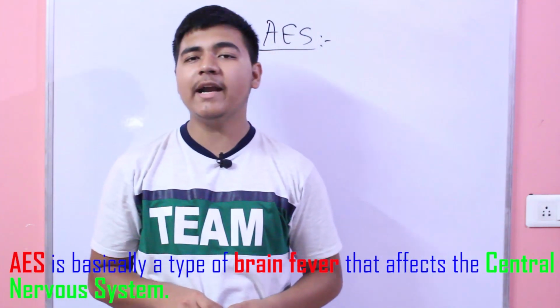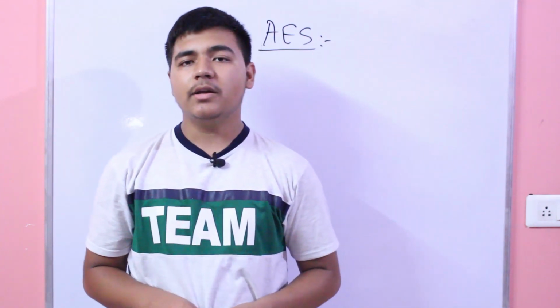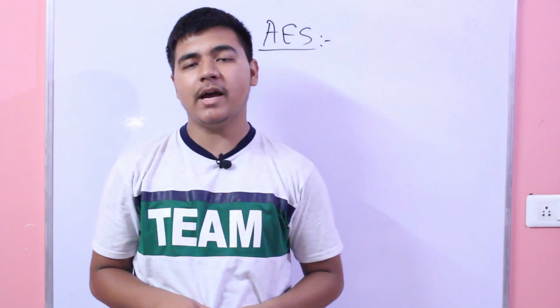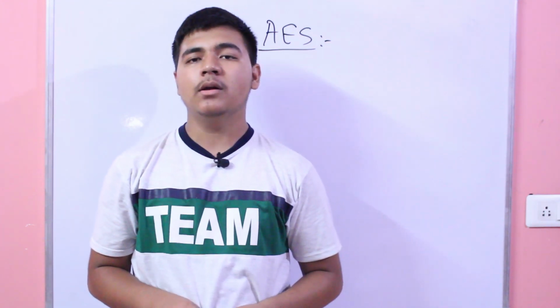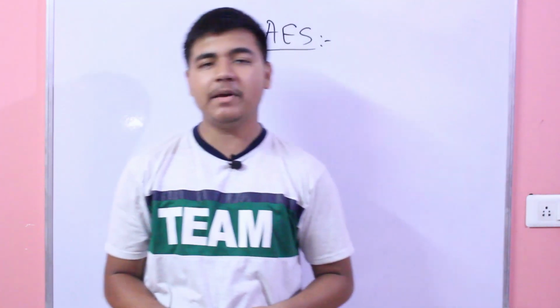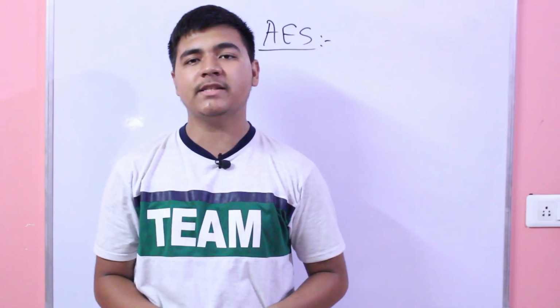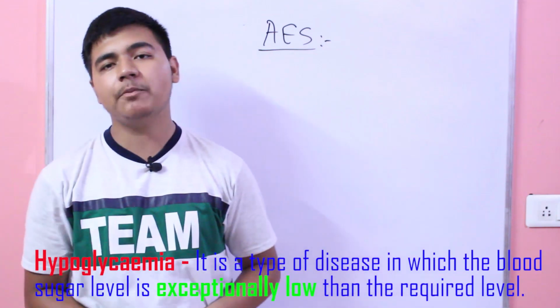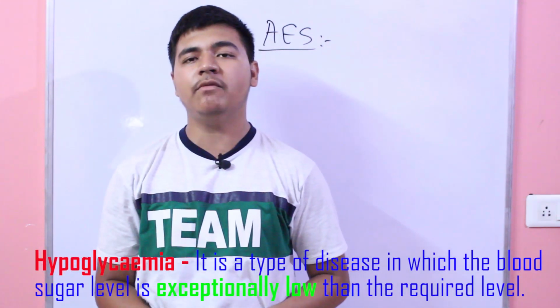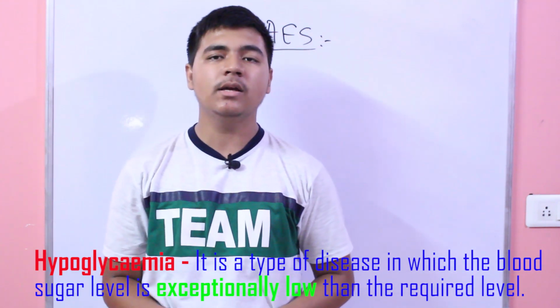What is AES? AES is basically a syndrome that affects the central nervous system, mostly in children or young adults. It hampers the neurological functions and results in mental disorientation, delirium, coma, or even death. In the case of Bihar, the deaths were not due to acute encephalitis syndrome, but due to prolonged hypoglycemia that was left untreated. What is hypoglycemia? Hypoglycemia is a situation in which the blood sugar level of a person goes way below the normal level.